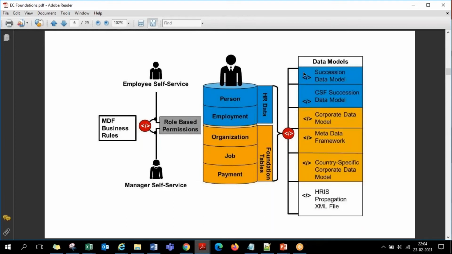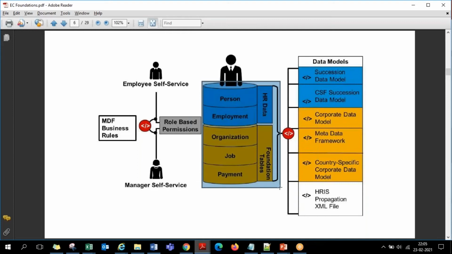These data models will be present in the provisioning system. The data models that are kept loaded on the front end, on top of that we can do further customizations and design the SuccessFactors system as per the customer requirement. As of now, this is the EC structure we are required to know. It is of two parts, employee data and foundation data. First, the foundation data has to be established.